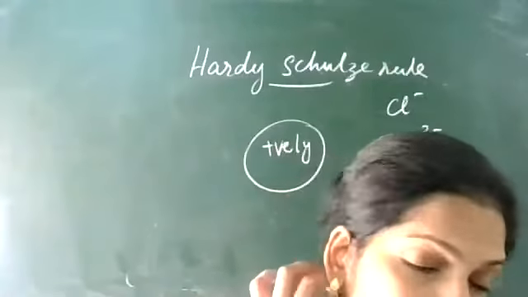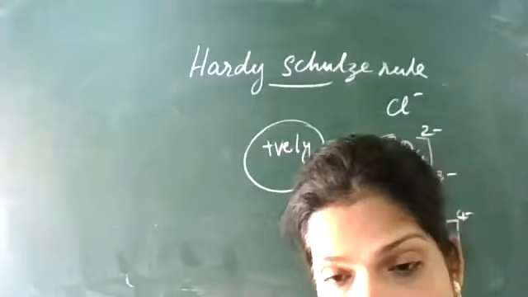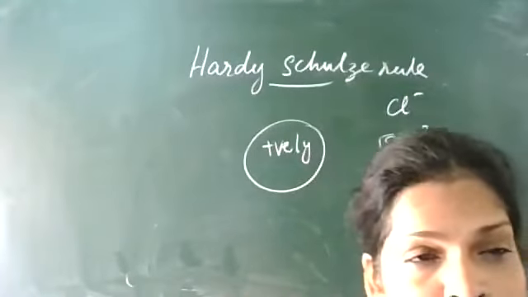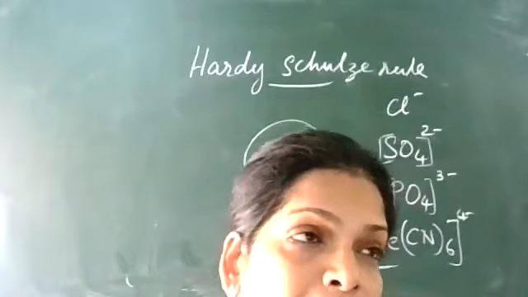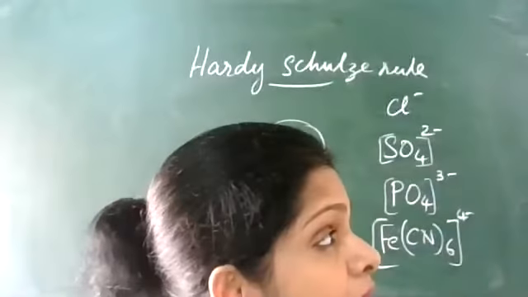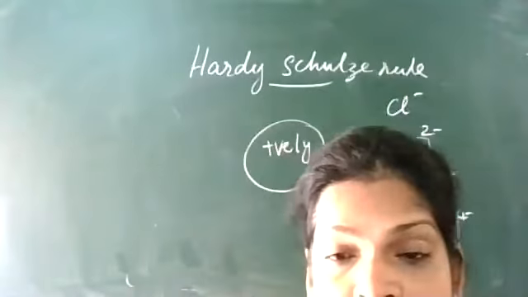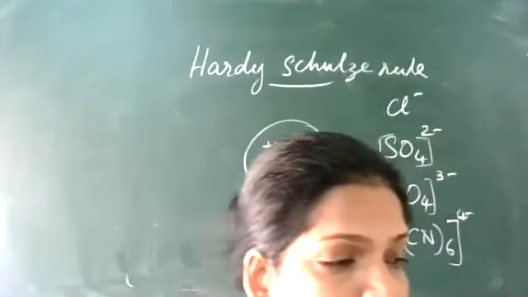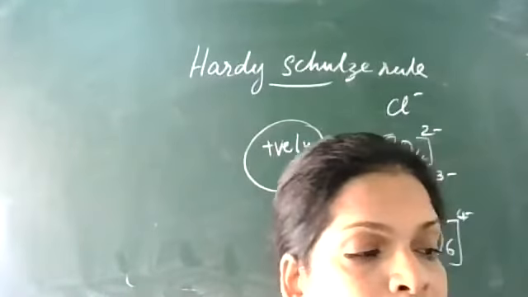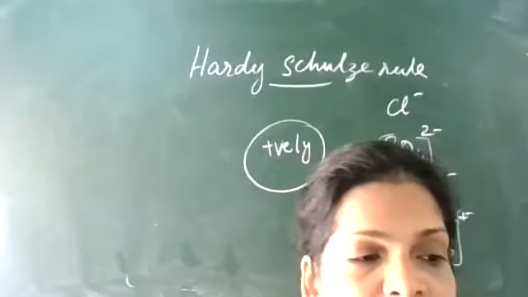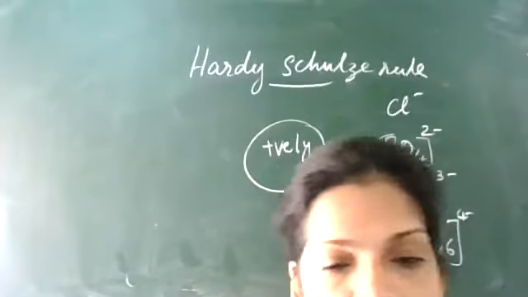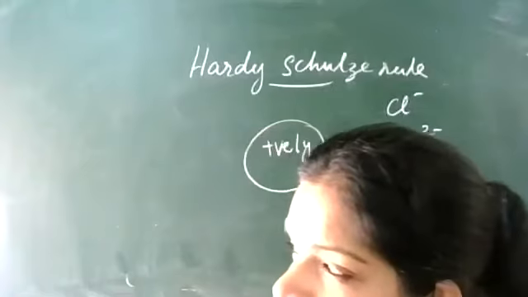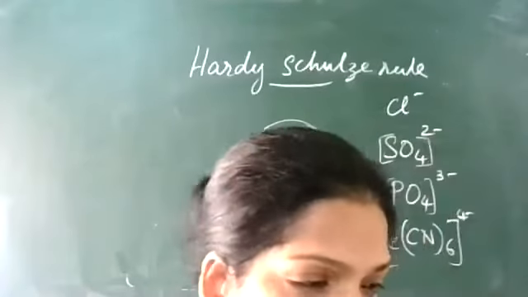Next is applications of colloids, or colloids around us. Blue color of sky is due to the scattering of light by dust and water molecules present in the atmosphere. So these dust particles along with the water suspended in air scatter light which reaches our eyes and sky looks blue. So the sky looking blue is an application of colloid.